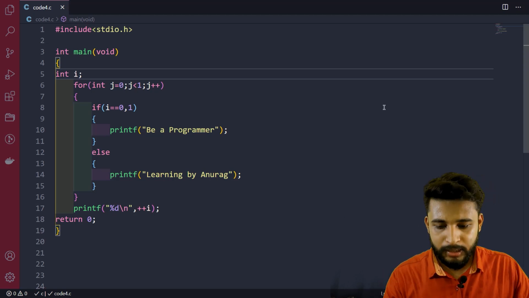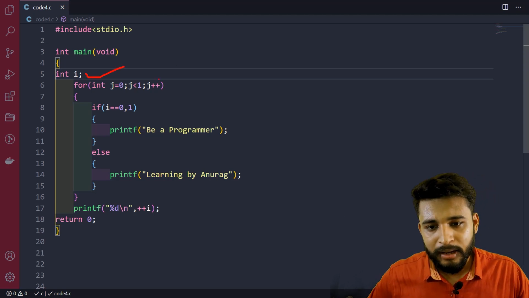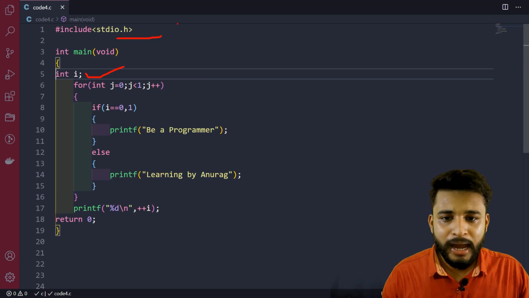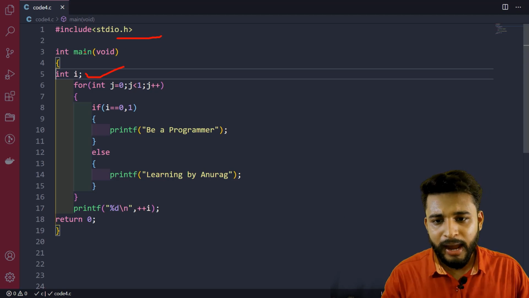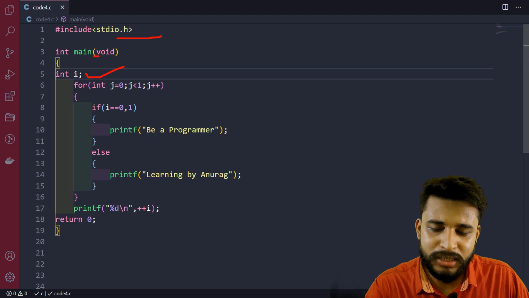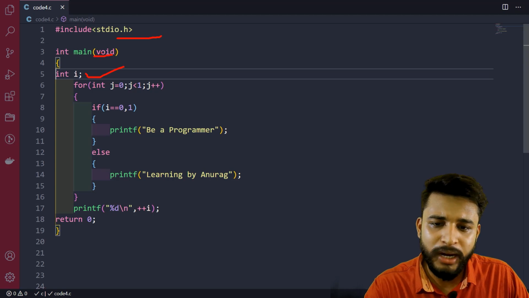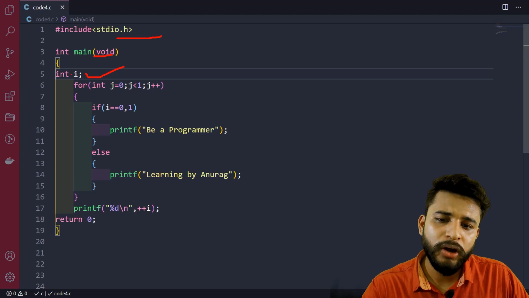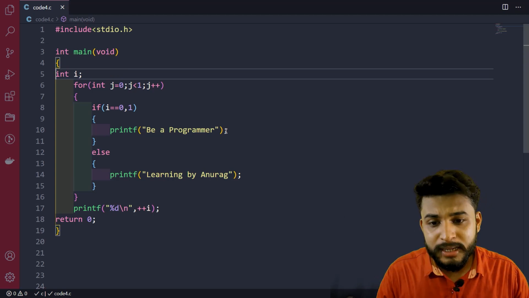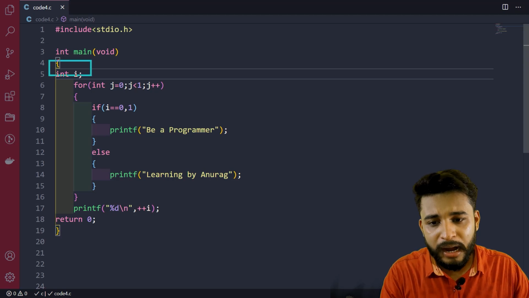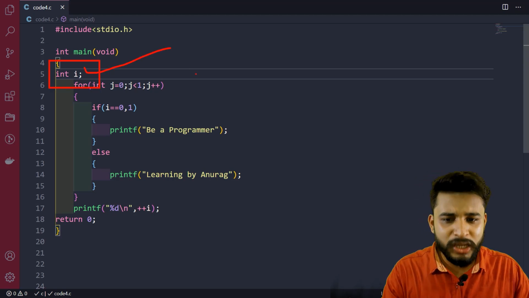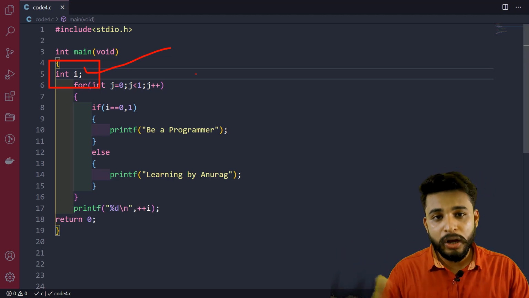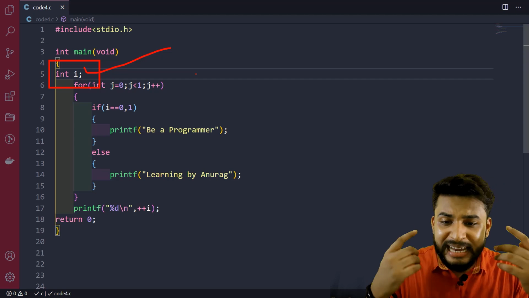And let me tell you one thing, in this line, int i is equal to, let me start. First I have declared the header files. Then I have declared int main void; this void means nothing, we can also remove it. And here we have declared int i. So what will be the value of this i? This i will take a garbage value; it can take 0, it can take 1, it can take 100, 255, 2055, 3055, it can take any value.